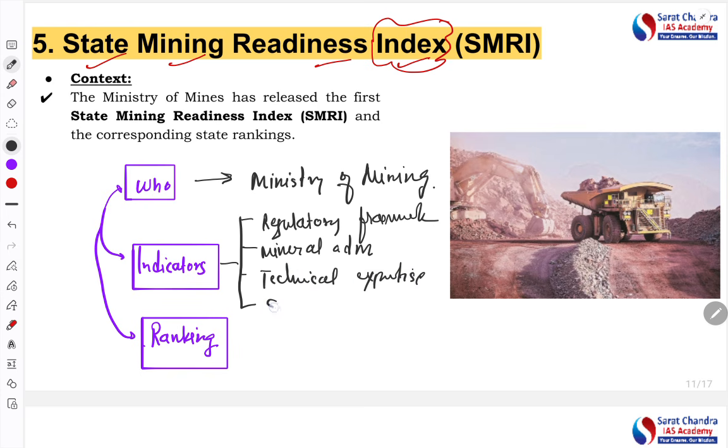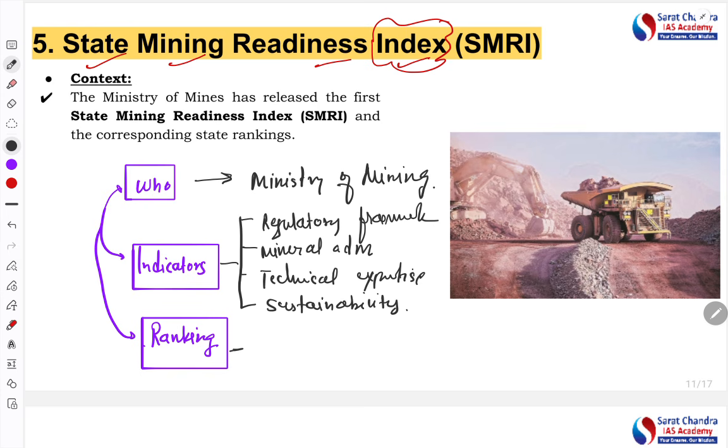And fourth is sustainability. Based on these four pillars, different states would be ranked. Now, there are different categories in which the different states would be kept. The ranking itself is not very important.